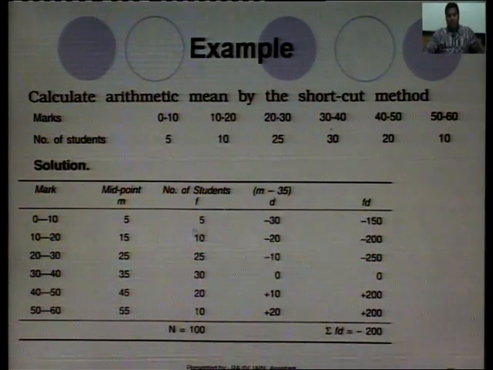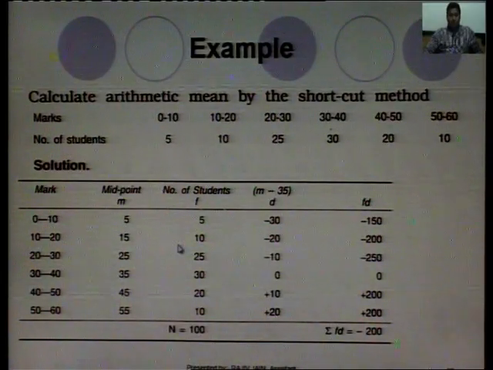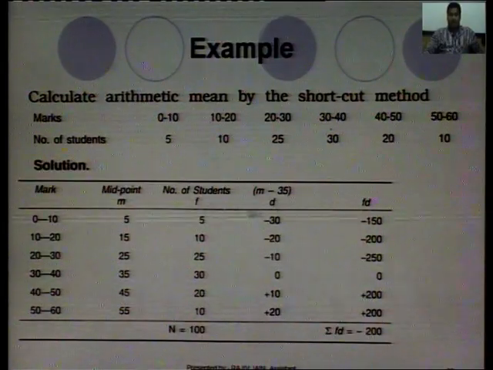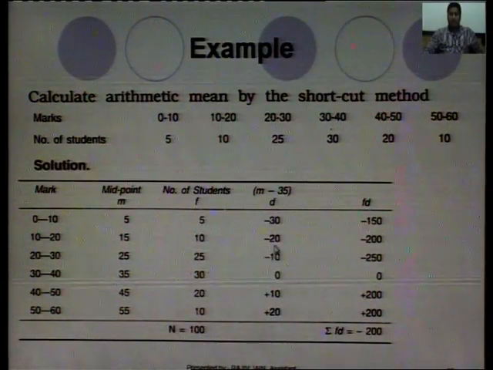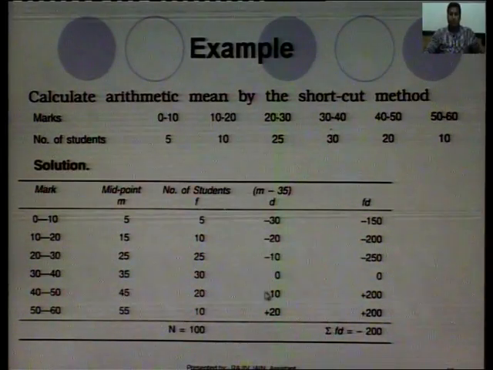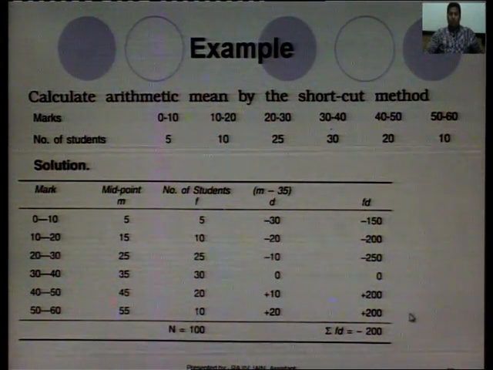Corresponding values, 5 with the 5, sorry, mid values, sorry, this is the d values, f with the d. This is minus 150, 20 with the 10, minus 200, minus 10 with the 250, 0 with 30, 0, 10 with 20, 200, 20 into 10, 200.